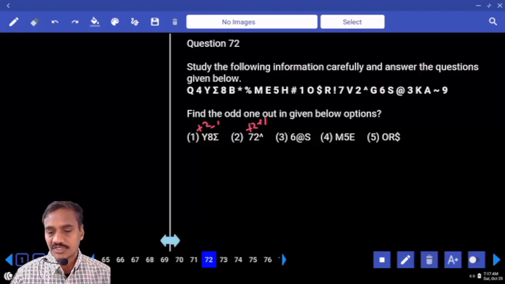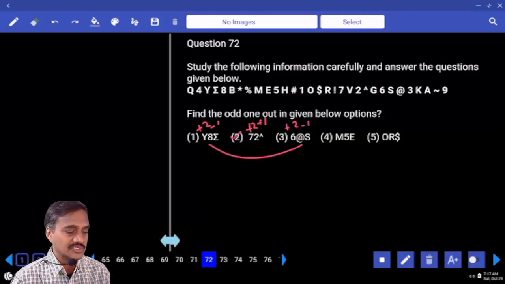Next one, 6 at the rate of S. Now 6 at the rate of S, if you take 6 and at the rate of, then what is the difference we have? Plus 2. And at the rate of NS, what is the difference? Minus 1. Now 2, 1 is continuing here, 2 plus 1 is the odd one. And so what is your answer? Choice 2, question number 72.